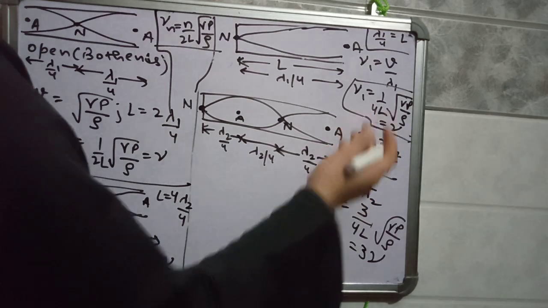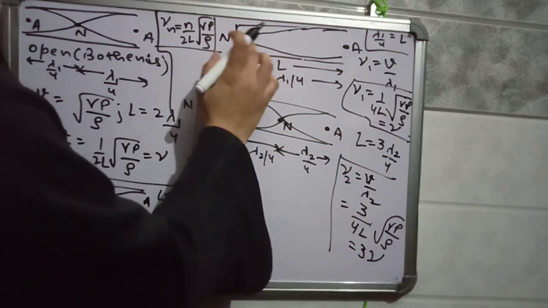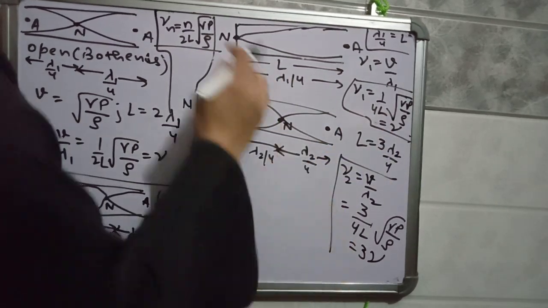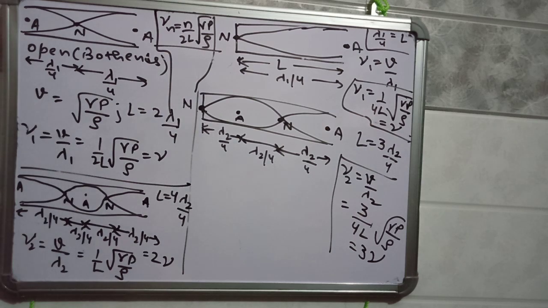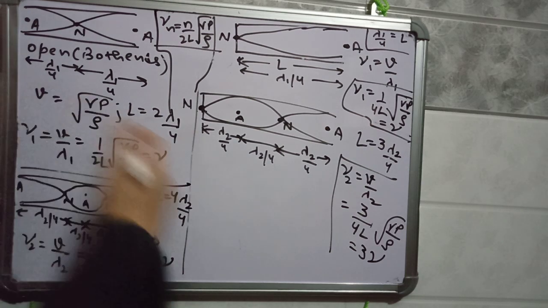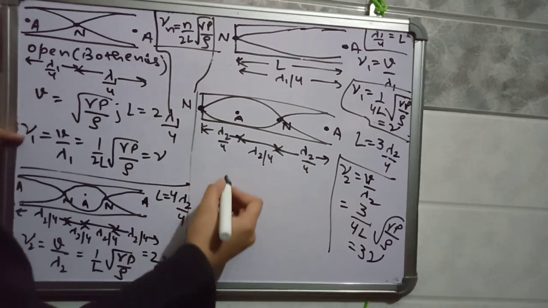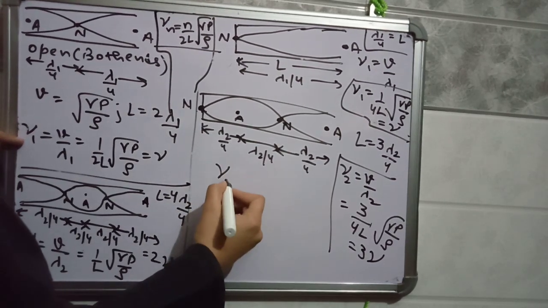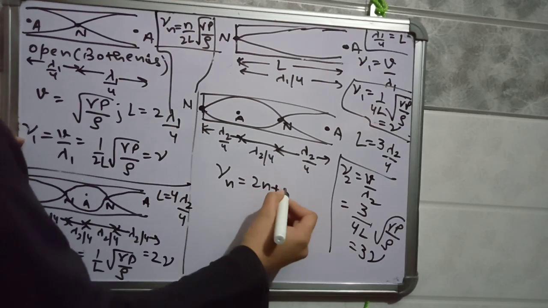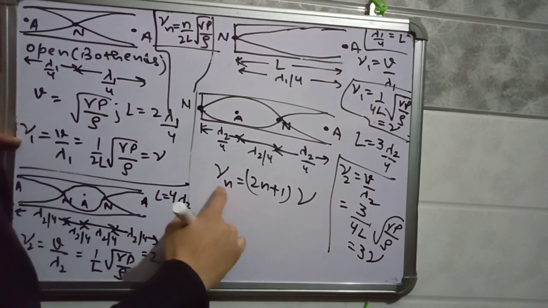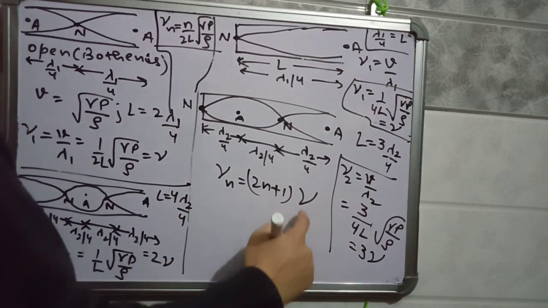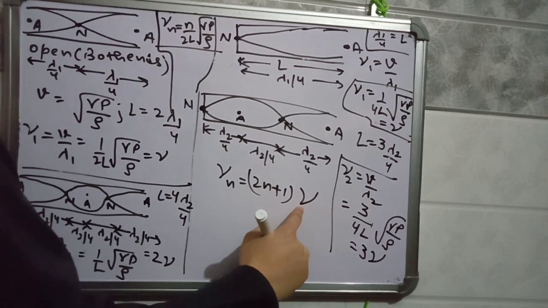So it means only odd modes of vibration are present if one end is closed and one end is open. So what kind of frequencies are observed? Nu n is equal to 2n plus 1 times nu. The nth mode of frequency will be this, where nu is the frequency of the first mode of vibration.